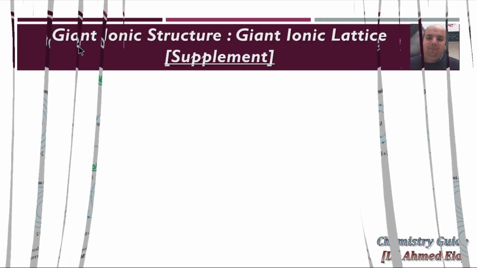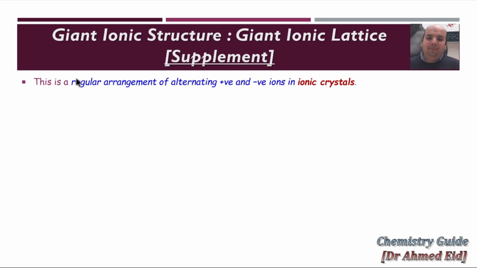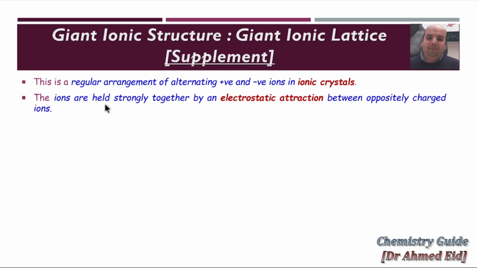Let's start talking about the giant ionic structure, or the giant ionic lattice. This part is for grade 10, not 9. It is considered a regular arrangement of alternating positive and negative ions in ionic crystals. The ions are held together by strong electrostatic forces of attraction between oppositely charged ions. This explains the high melting point of ionic compounds. This tells us why ionic compounds have high melting and high boiling points.